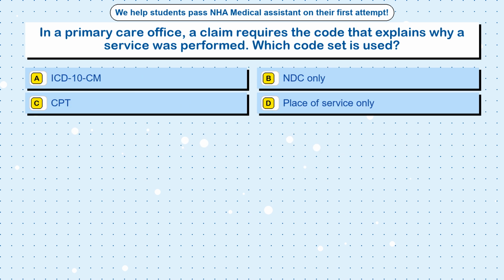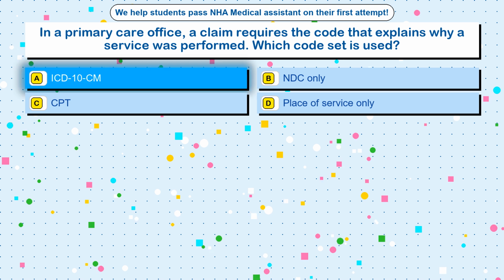Question 22. In a primary care office, a claim requires the code that explains why a service was performed. Which code set is used? Option A, ICD-10-CM. Option B, NDC only. Option C, CPT. Option D, place of service only. The correct answer is option A, ICD-10-CM.